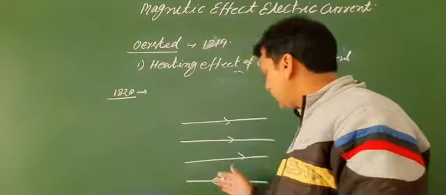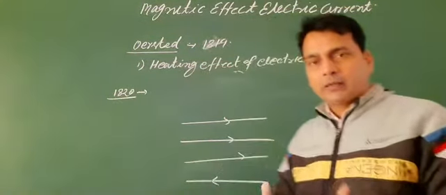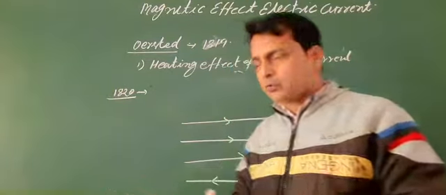And if the electric current flows in the opposite direction, they repel each other. So Ampere said that if the electric current in parallel wires flows in the same direction, they attract each other, and if the currents are in opposite directions, they repel each other.